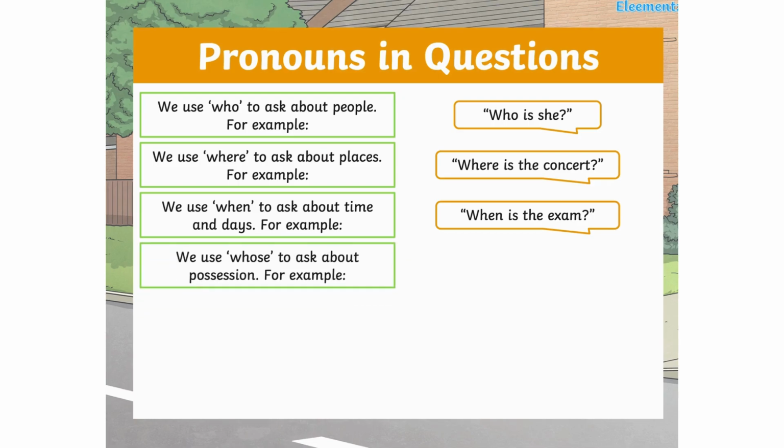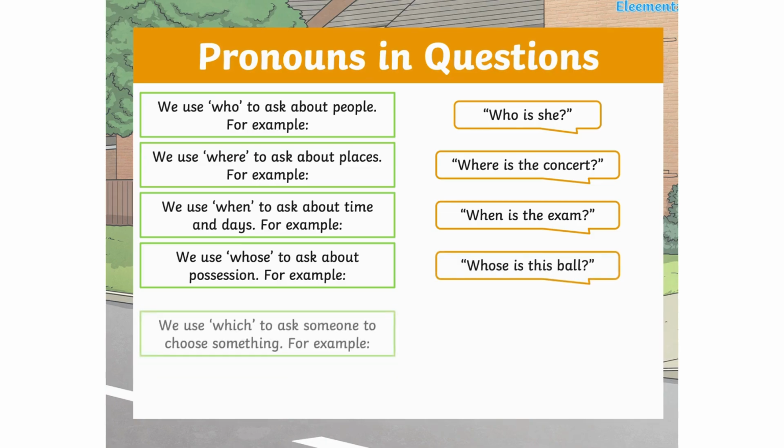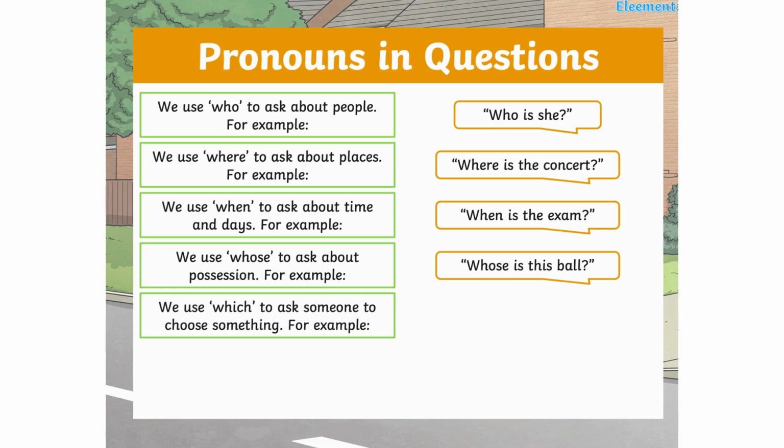We use whose to ask about possession. For example, whose is this ball? We use which to ask someone to choose something. For example, which t-shirt do you want?